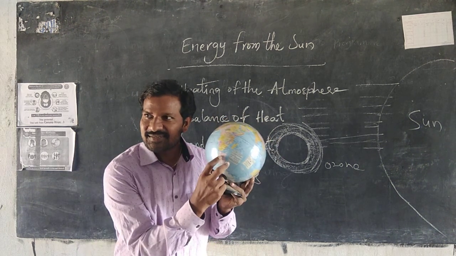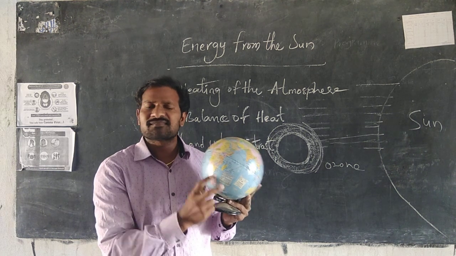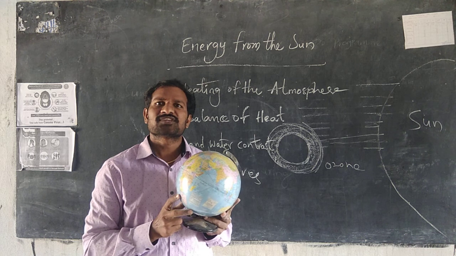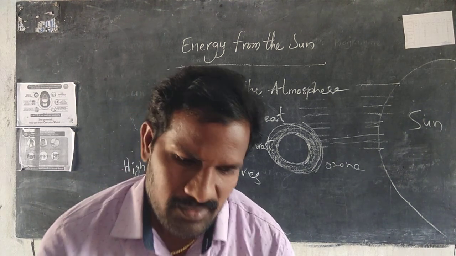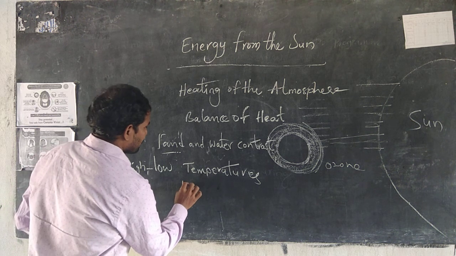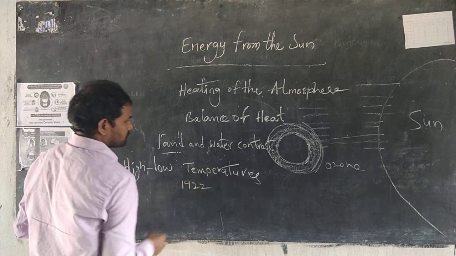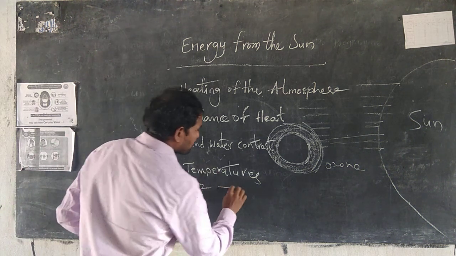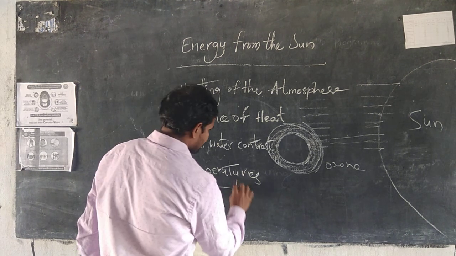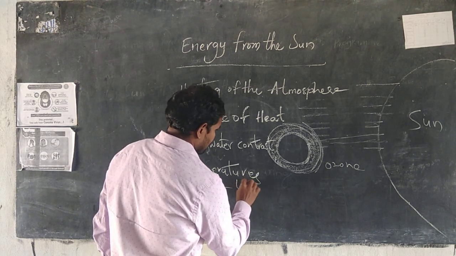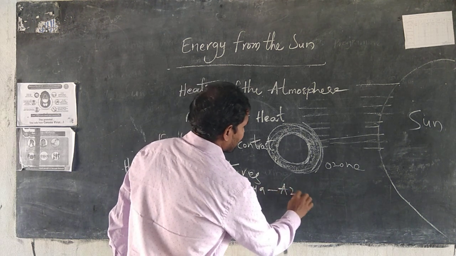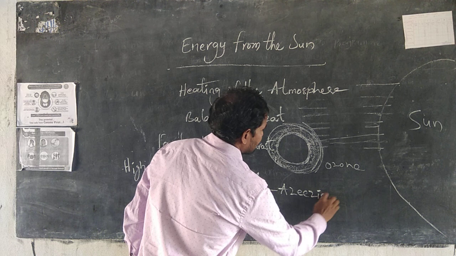Which place receives the lower temperature? The highest temperature was recorded in 1922 in an African country, Libya, in a particular area, Azizia.